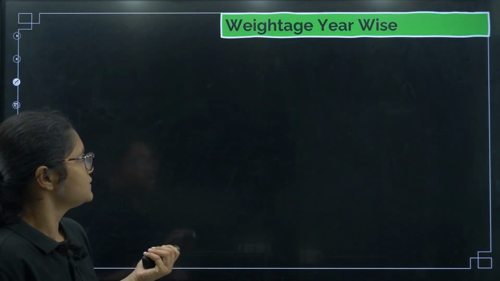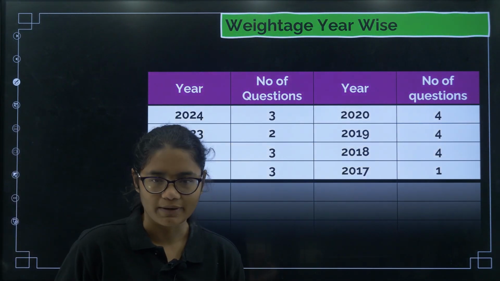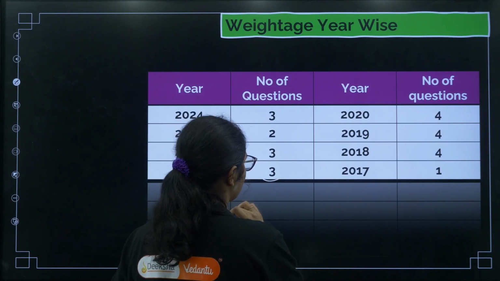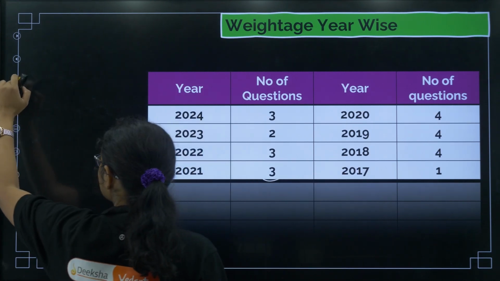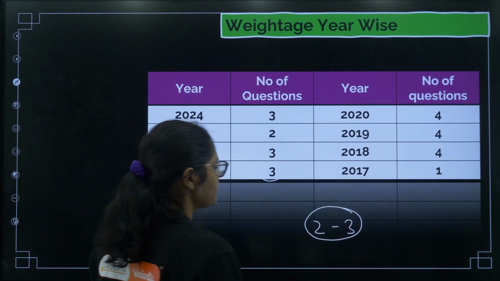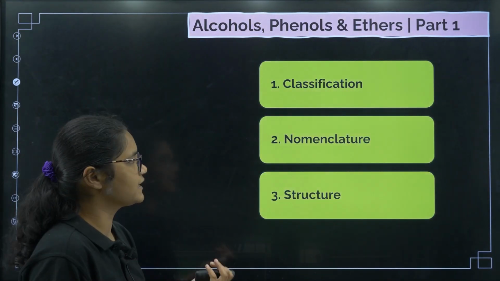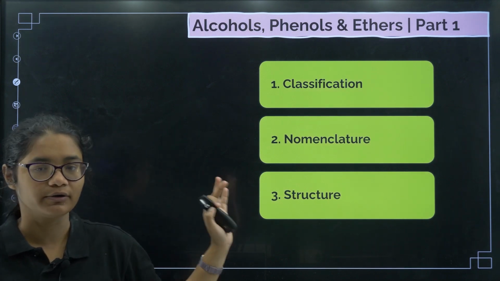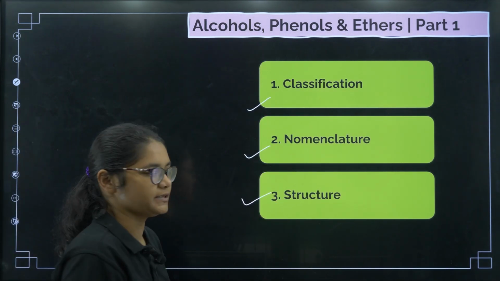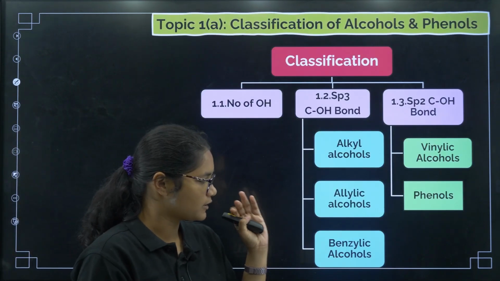If you see year wise weightage, every year you can expect 2 to 3 questions from this chapter. Very high weightage topic, you can easily expect 2 to 3 questions. Next, coming to today's lecture, part 1, we are going to discuss classification, nomenclature and the structure. Now let us discuss classification.